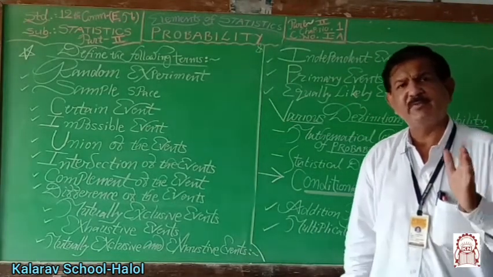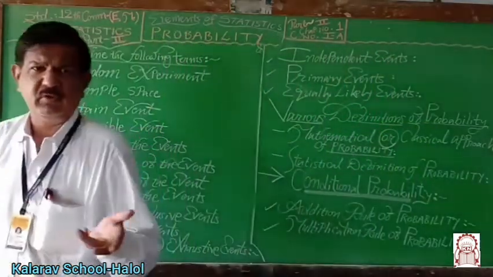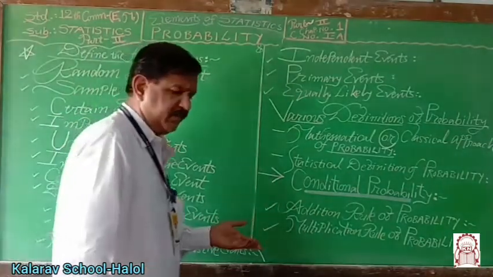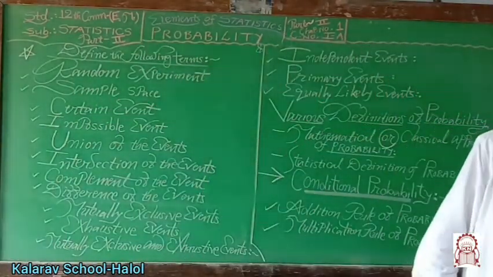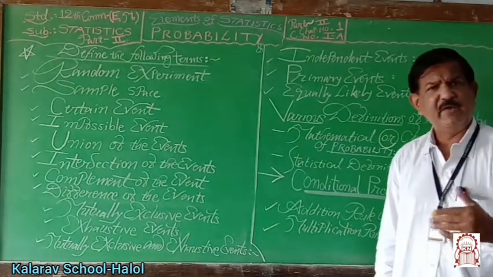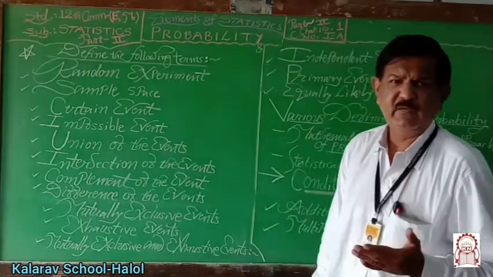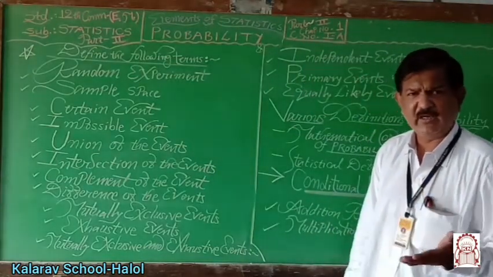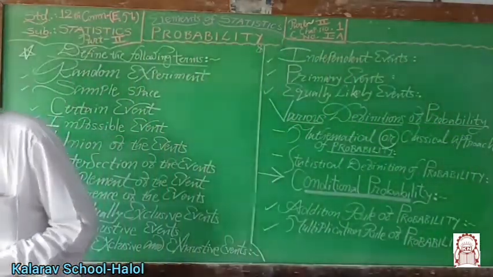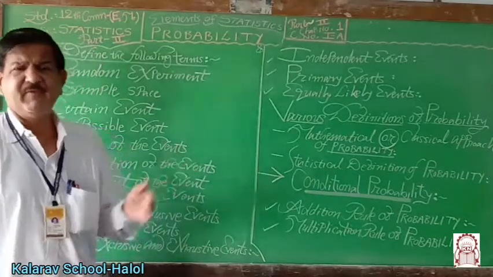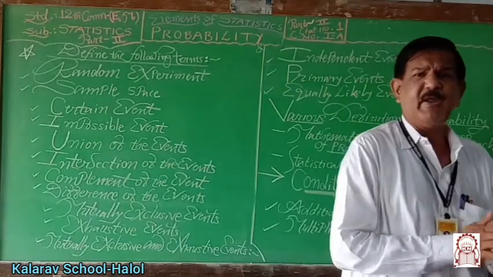A well-shuffled pack of 52 cards. There are 13 cards each of spade, diamond, club and heart. Ace 4 cards, king 4 cards, queen 4 cards, jack 4 cards. Picture cards are 12 in number, and the remaining 40 are non-picture cards.